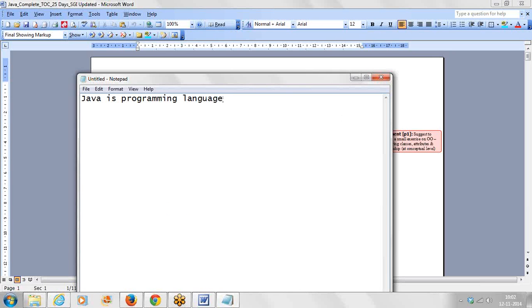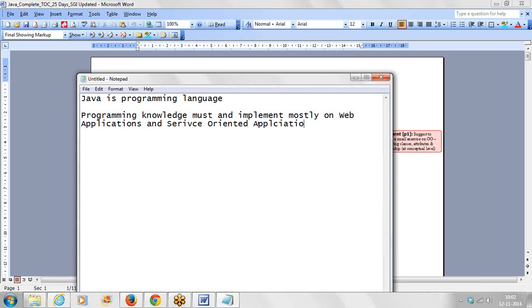Next, to whom it would be best: programming knowledge is a must, and it is used mostly to implement web applications and service oriented applications.